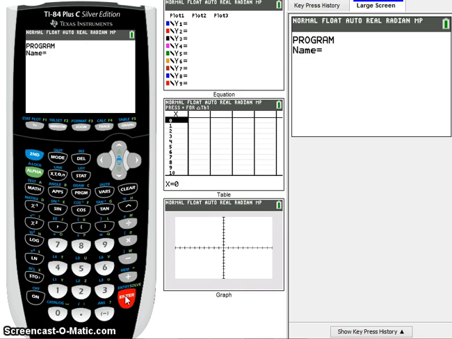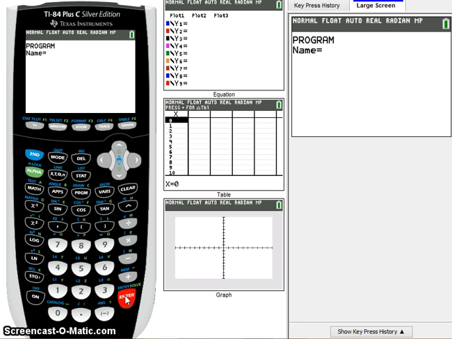Now, I have the opportunity to give my new program a name. If we were doing something like the distance formula, we might call it distance formula. In this case, our program is going to be to put a name, your name, in my case, my name, into the calculator. So I am simply going to call this name.